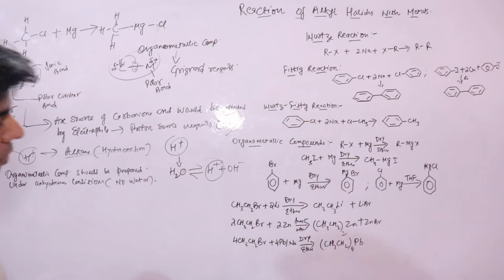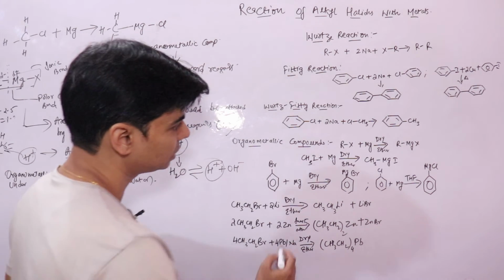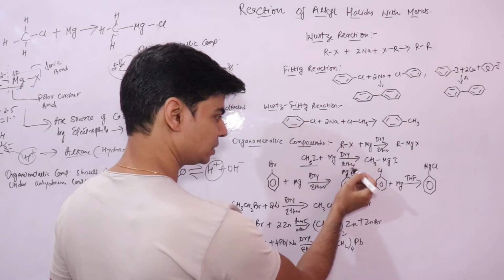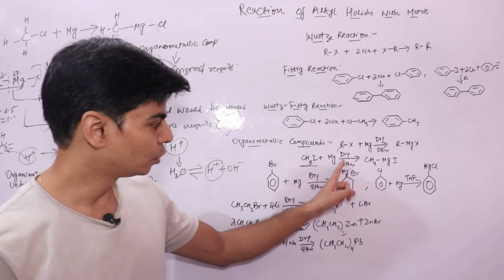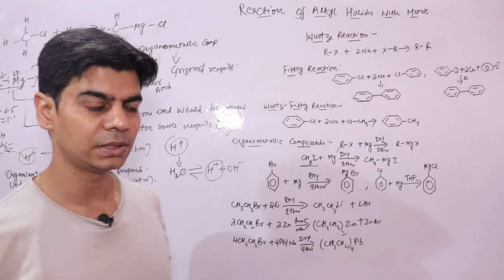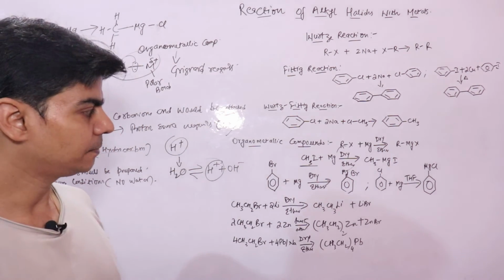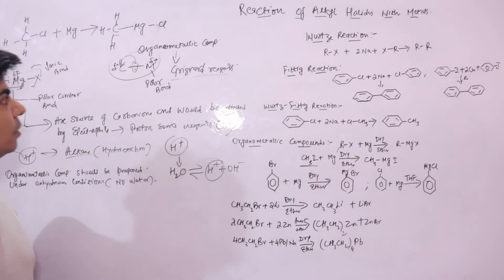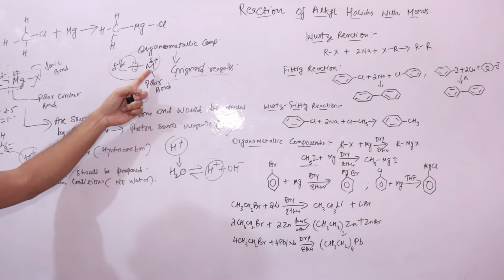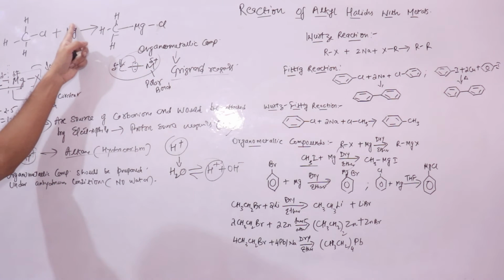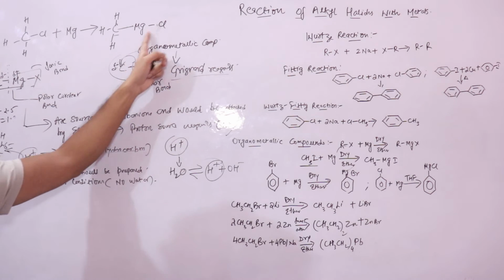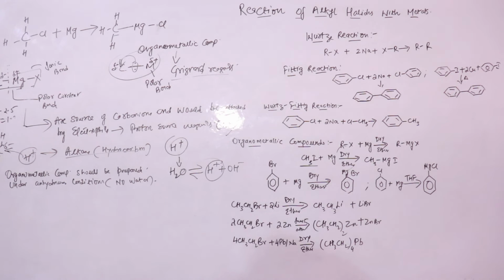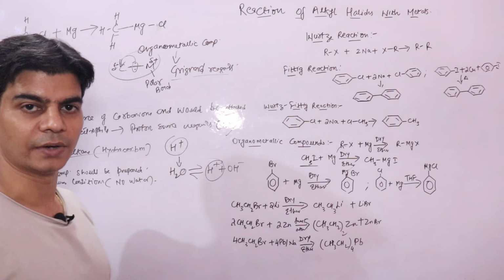So here are some important reactions. You can see methyl iodide reacts with magnesium in the presence of dry ether, no water, to form methyl magnesium iodide, which is an organometallic compound, a Grignard reagent. When you have a carbon-magnesium bond, or when the metal is magnesium, the organometallic compound is called a Grignard reagent. And Grignard reagents have very high synthetic value.